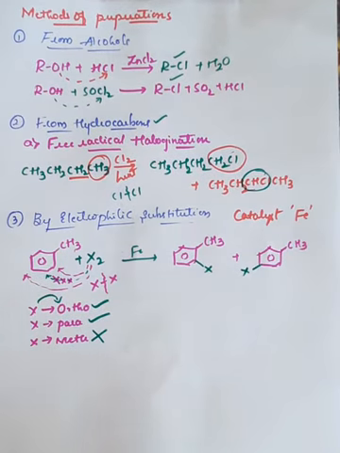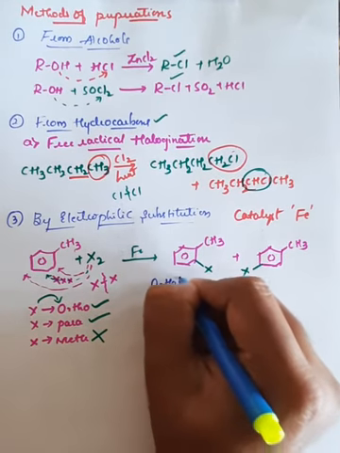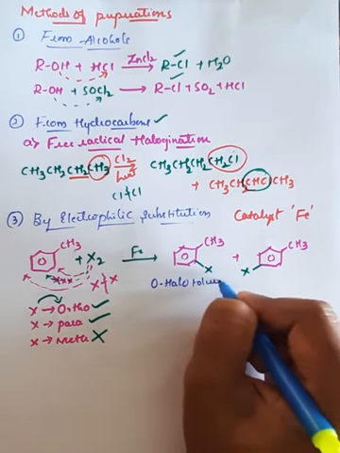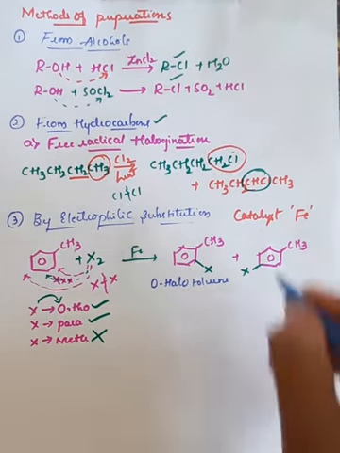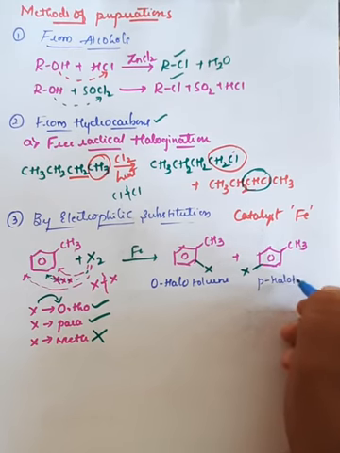If you name this product, it is termed ortho halo toluene. This complete compound is called toluene, and this is called para halo toluene.